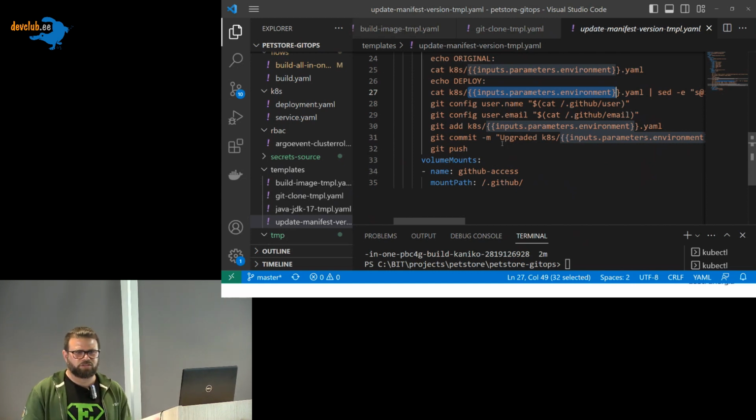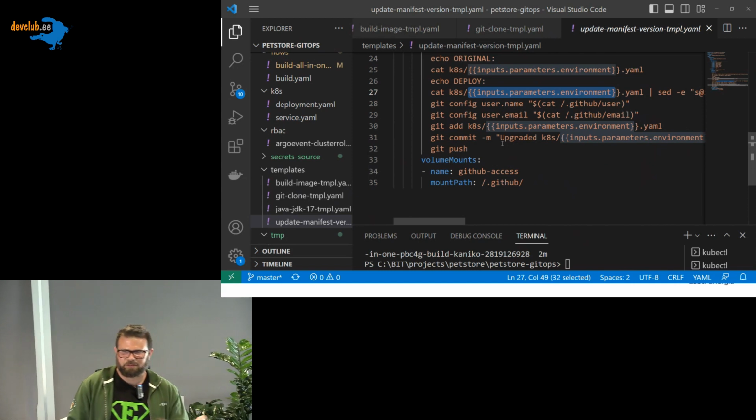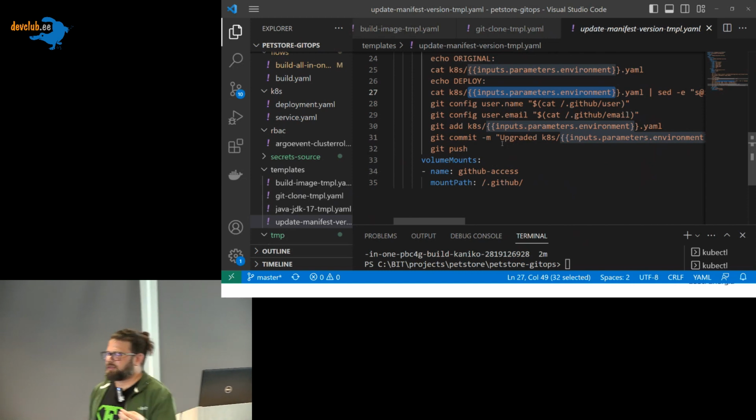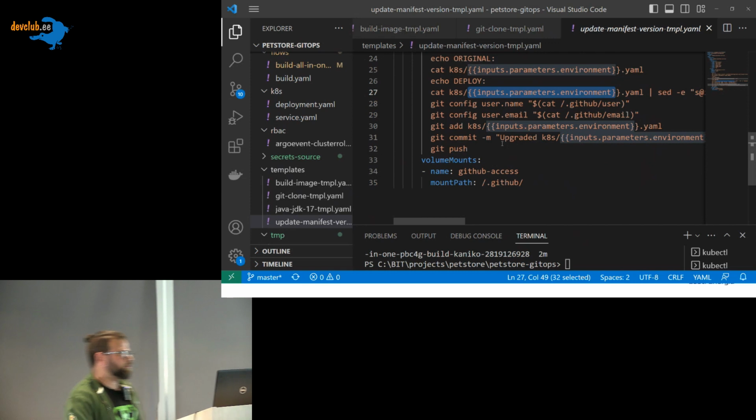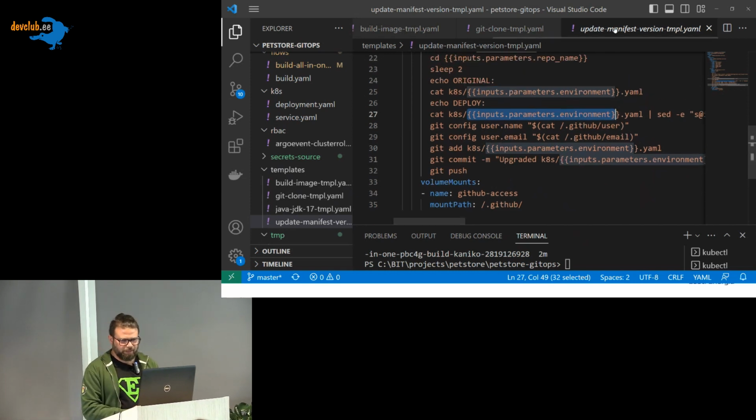So this is the thing. I will not need to actually go and update my image or anything else in my repository. I don't want to do it. I want someone to do it for me. And this is one of the templates.